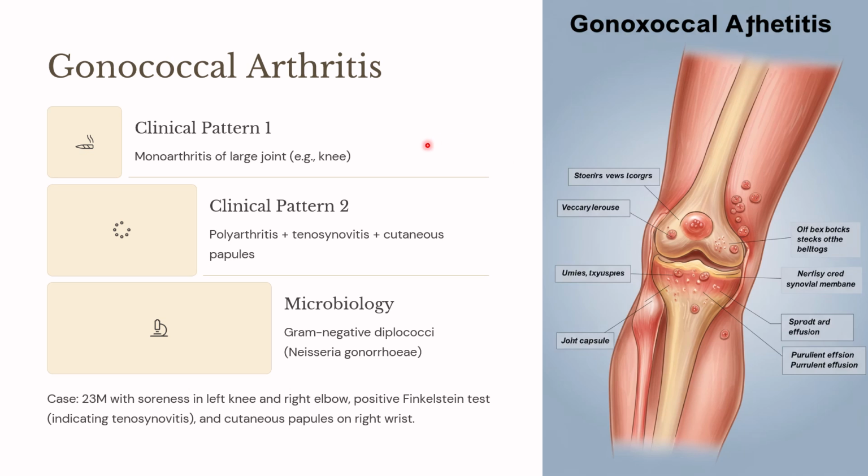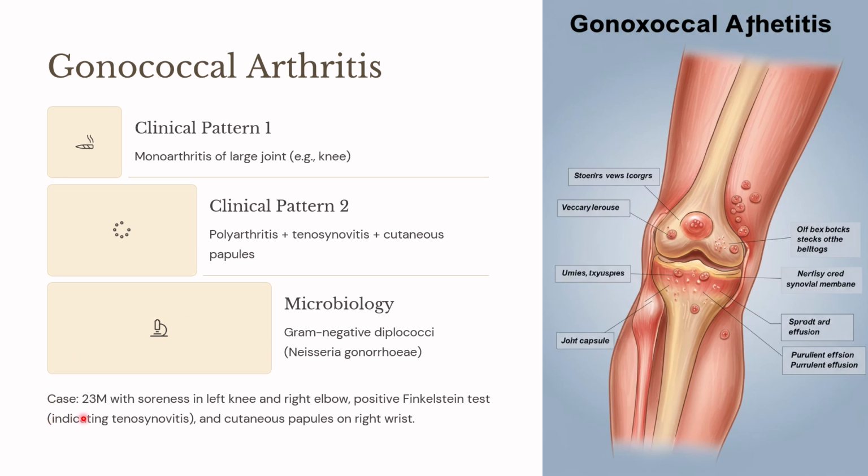The other important condition is Neisseria gonorrhoeae. How will Neisseria gonorrhoeae present? It can present in two patterns. Either it will present as monoarthritis of a large joint, that is the knee, or it can present as polyarthritis, tenosynovitis, or cutaneous papules. So they will present with all three manifestations. The organism is a gram-negative diplococci, that is Neisseria gonorrhoeae.